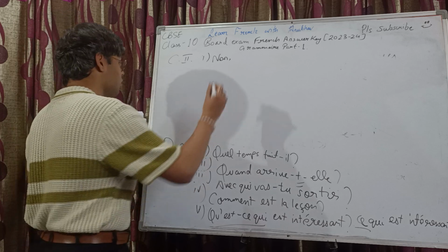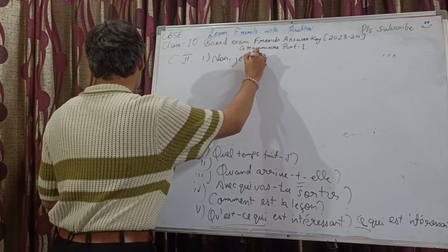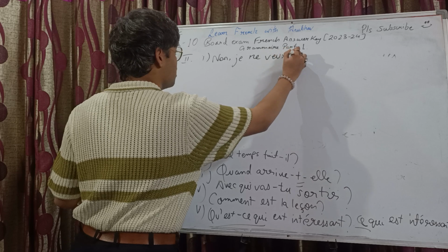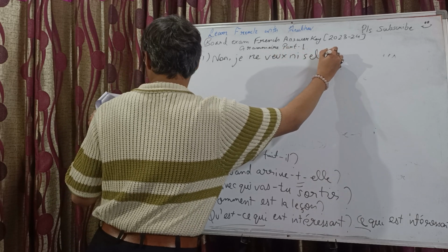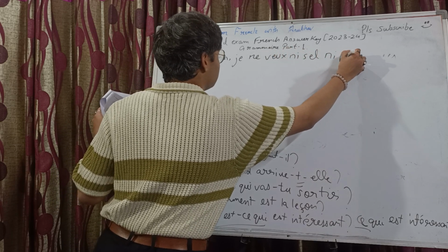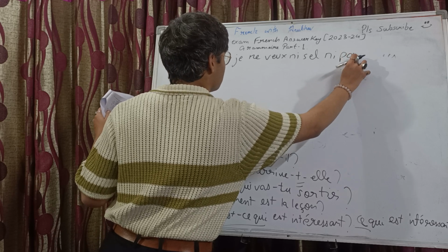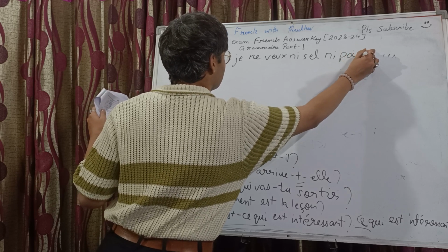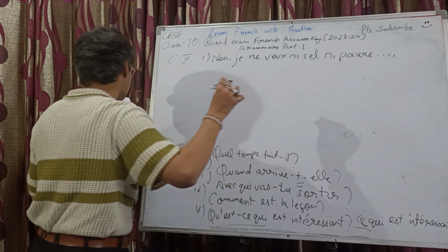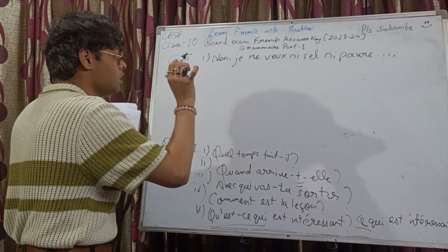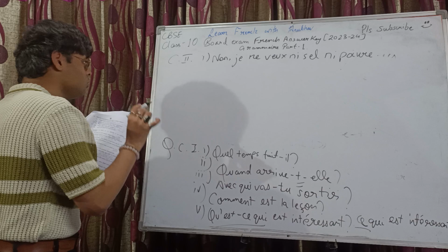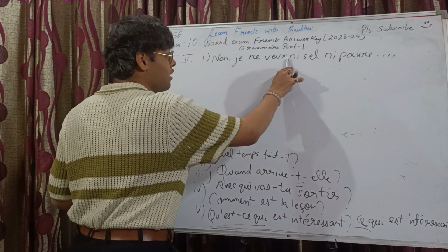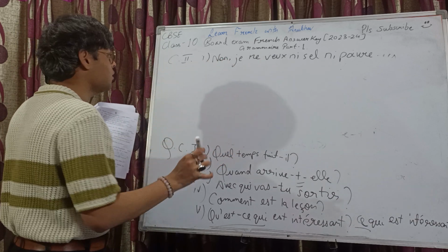So no. Je ne veux ni sel ni poivre, neither salt nor pepper. Don't make the mistake of writing pas here, okay? Pas is not added here.